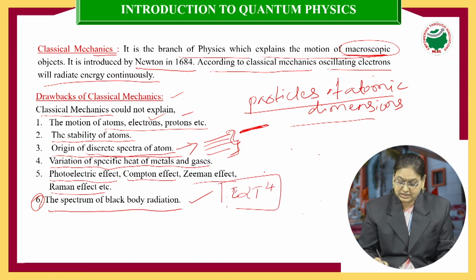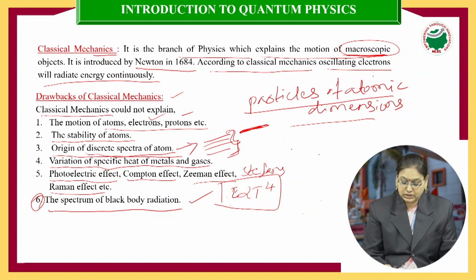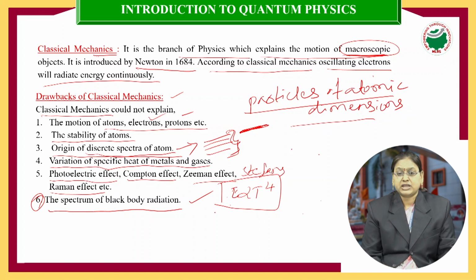This law states that the total energy of the blackbody radiator per unit area per second is proportional to the fourth power of absolute temperature. That means Stefan's law gives you the total energy of the radiator, but it does not throw any light on the distribution of energy among different wavelengths at different temperatures. Later, this distribution was studied experimentally by Lummer and Pringsheim.